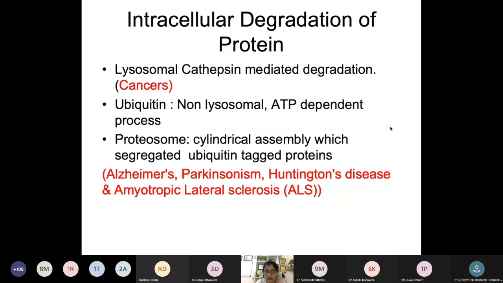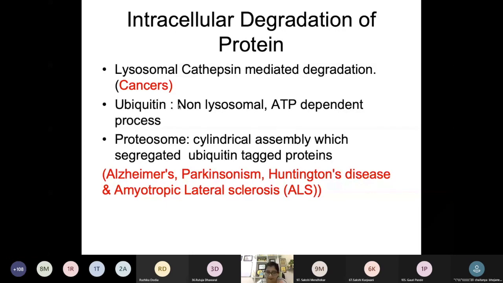So in tissue, proteins are segregated by tagging with ubiquitin. Okay, so this ubiquitin is a non-lysosomal ATP-dependent protein. When tagged to a certain protein, it gets isolated.